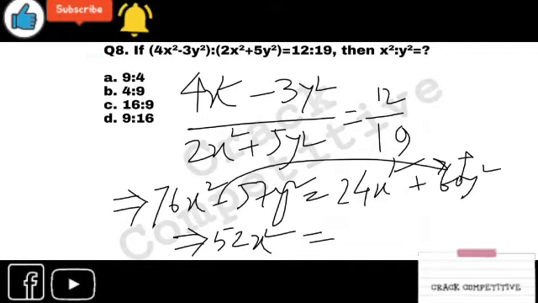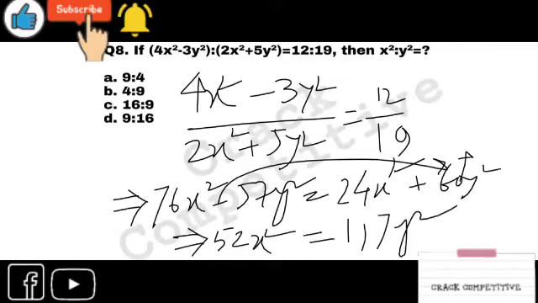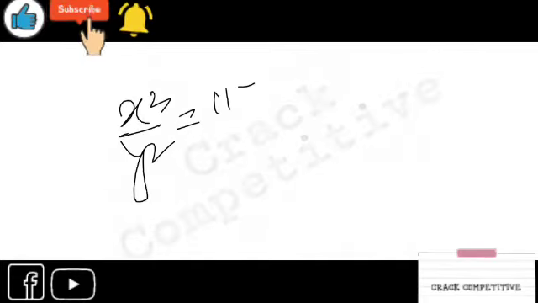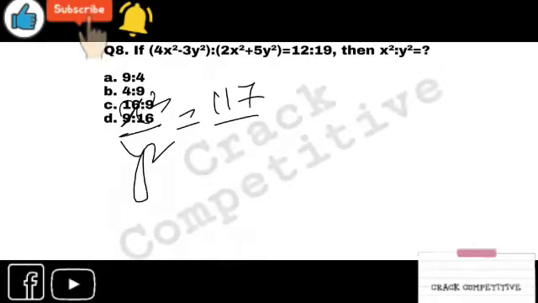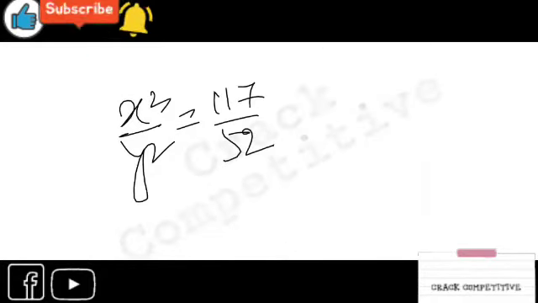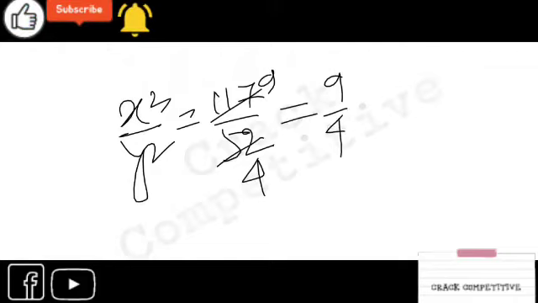So what will be that? It is 117 y square. So next you can see x square minus 5 by y square is equal to 117 by 52. Right? You can cut it. It is divided by 9, divided by 4 by what, 13. 13 4s are 52. 13 9s are 117. So you can write it as 9 is to 4.